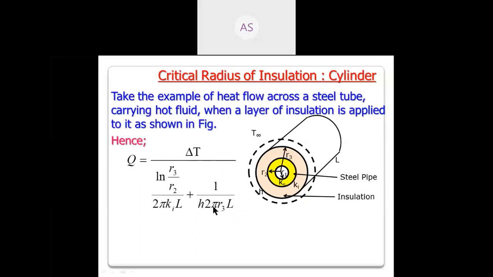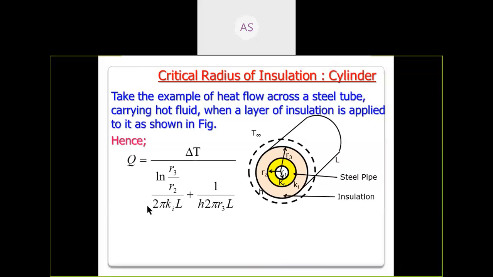Will it increase or decrease? Tell me, anyone? Give the answer.